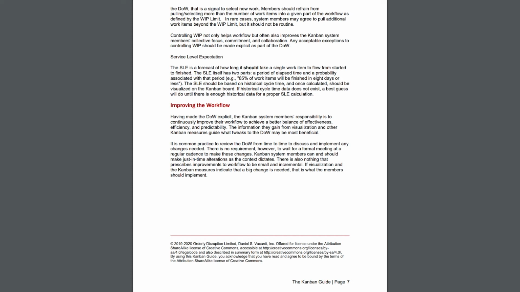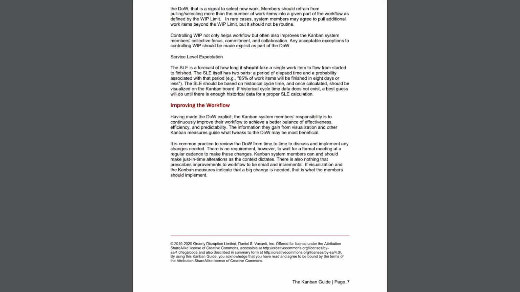In rare cases, system members may agree to pull additional work items beyond the work in progress limit, but it should not be routine. Controlling work in progress not only helps workflow, but often also improves the Kanban system members' collective focus, commitment, and collaboration. Any acceptable exceptions to controlling work in progress should be made explicit as part of the definition of workflow.